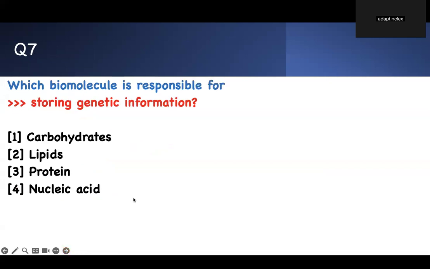Which biomolecule is responsible for storing genetic information? Genetic information is coming from your DNA. The DNA is made up of nucleic acid. Boom, right here. Carbohydrates, lipids, and protein are not nucleic acid.